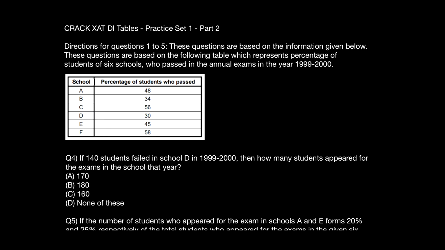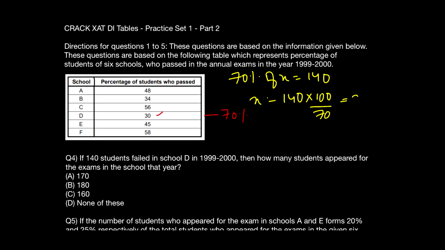We know that the percentage of students failing in school D was 70% because the passing percentage was 30. So the failing percentage was 70. And keeping 70 in mind, now I know that 70% of X is equal to 140. So X will be equal to 140 times 100 upon 70. That's division, so basically multiplying with the reciprocal. That would give me the answer as 200, but as you see that no option has a 200 in it, so the answer will go as none of these. Option D would be the correct answer.